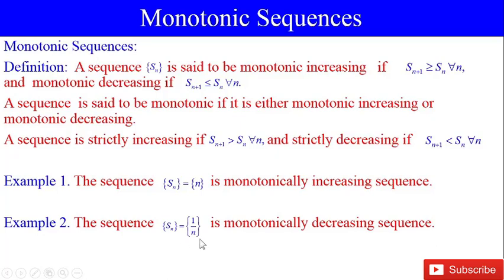For n = 1, S1 = 1, S2 = 1/2, S3 = 1/3, S4 = 1/4, and it is monotonically decreasing.